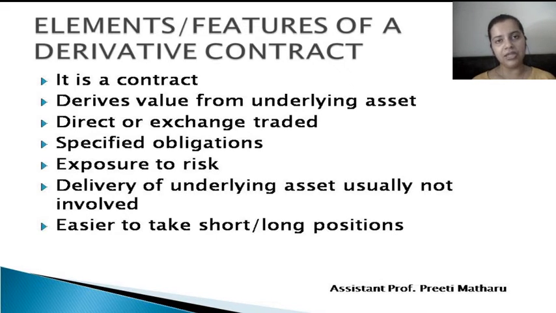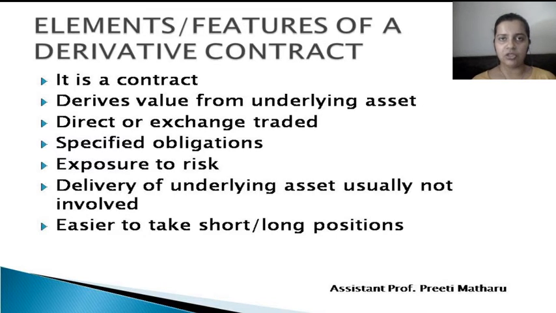Whereas when I say it is exchange traded, the exchange also comes into the picture. So here there are no longer just two parties, buyer and seller, but apart from buyer and seller, there is another exchange involved. Now the chances of fulfilling the obligations are obviously more when a third party, the exchange, is involved. So certain derivatives are over the counter or direct, and certain derivatives are exchange traded. I hope it is clear. Direct means there is no third party involved, only the buyer and the seller. But exchange traded means there is an exchange involved; it is traded on the exchange.